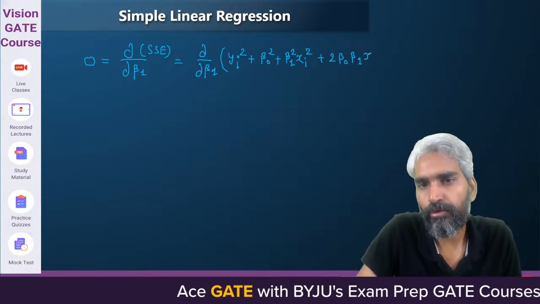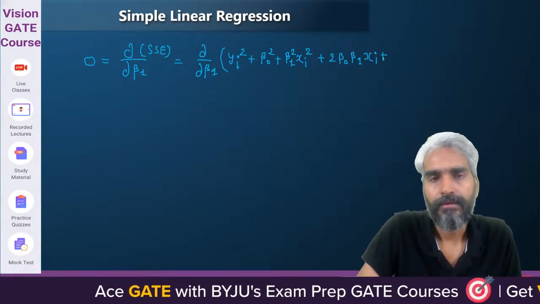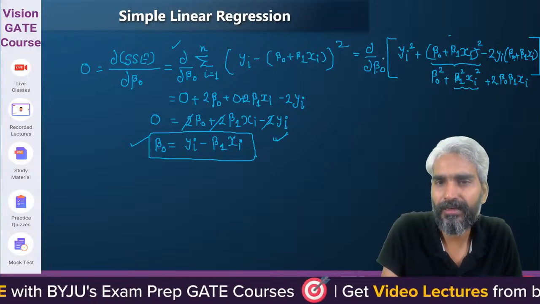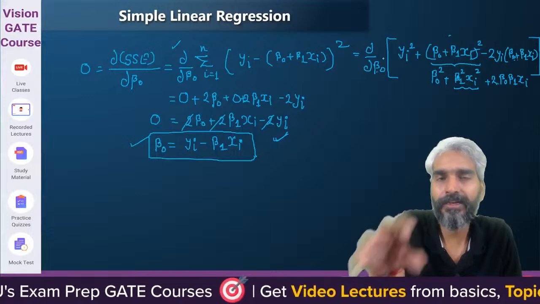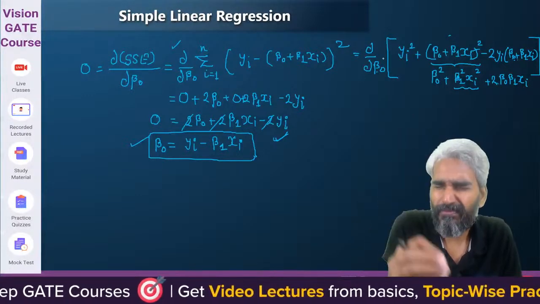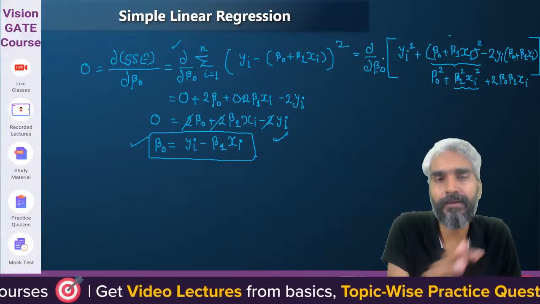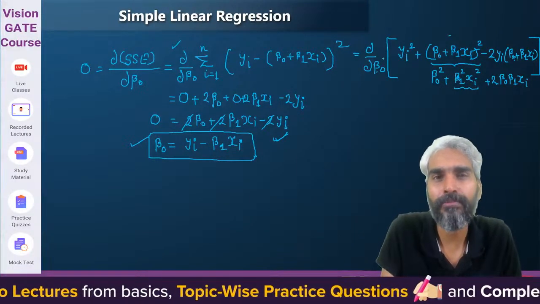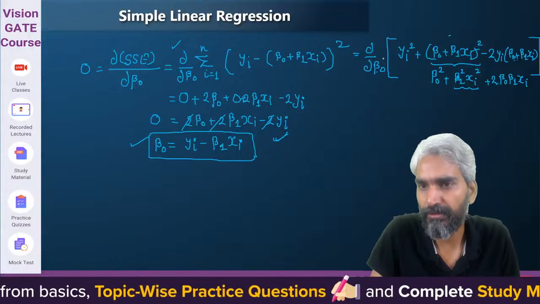See, you don't need to remember everything. It's just the simple concept. You just need to understand that we need to minimize the sum of squared error, because we cannot simply minimize the sum of errors, otherwise it will become incorrect, because some of them are positive, some of them are negative.